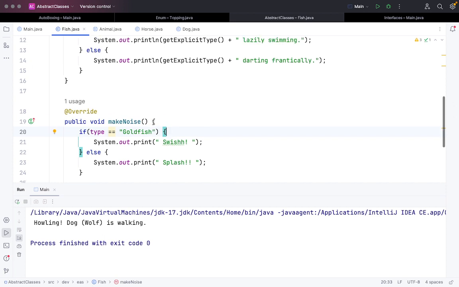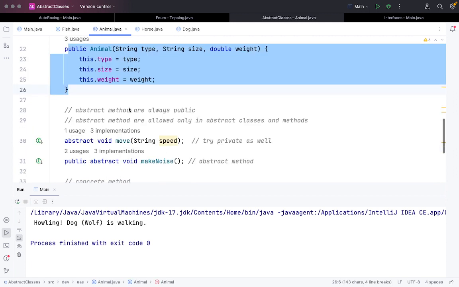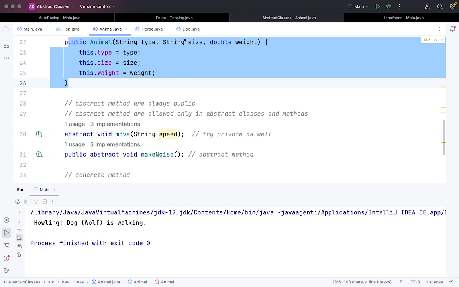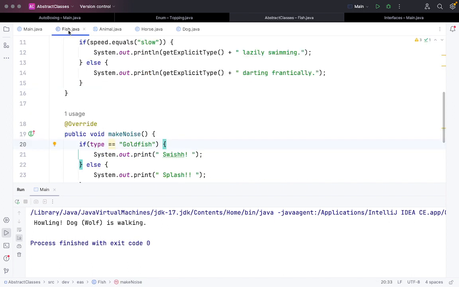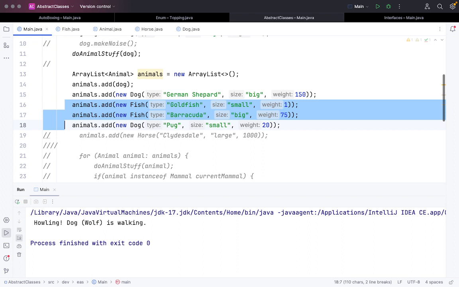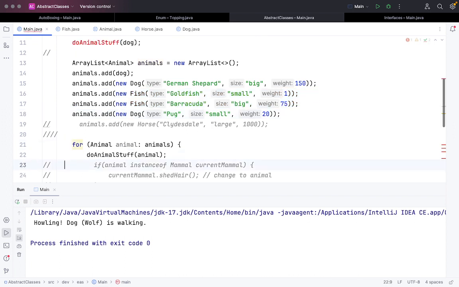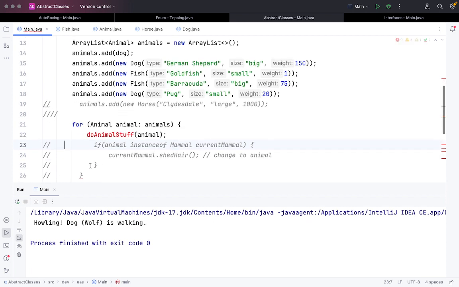So that is different. Even though I have one abstract method, I'm inheriting it. The dog and the fish will have their own specific method implementations, and that's where the abstraction part comes into the picture. Even though I'm using an array list of type animal, I can add dogs as well as fish. And then what I can do is I can call this animals, and